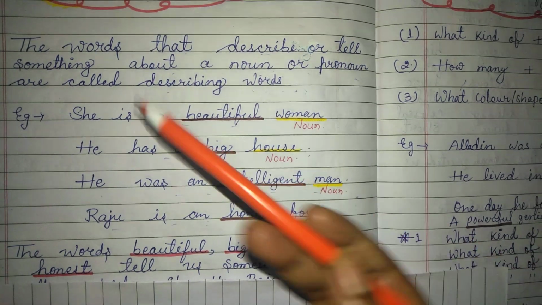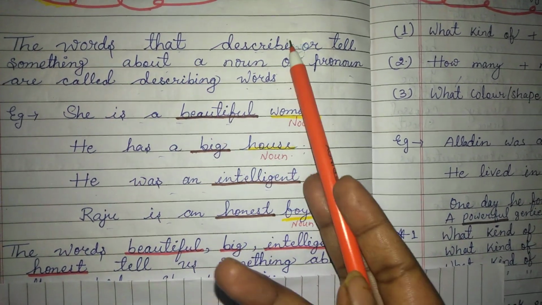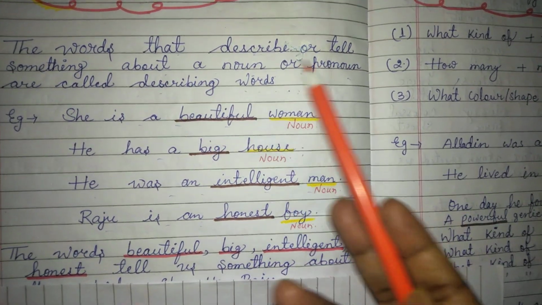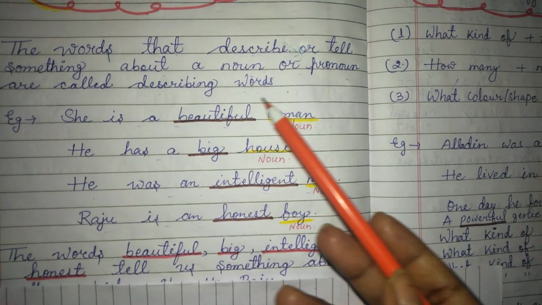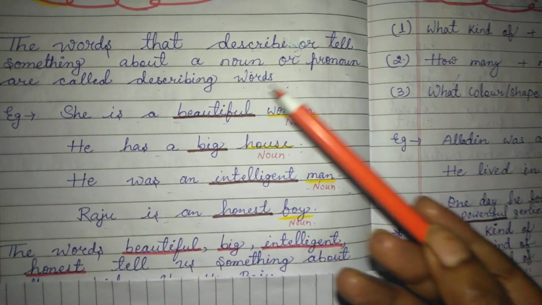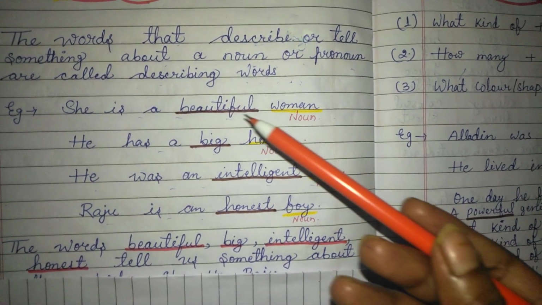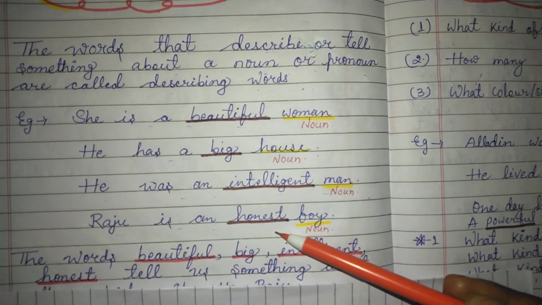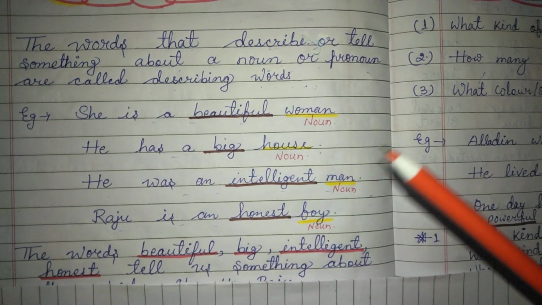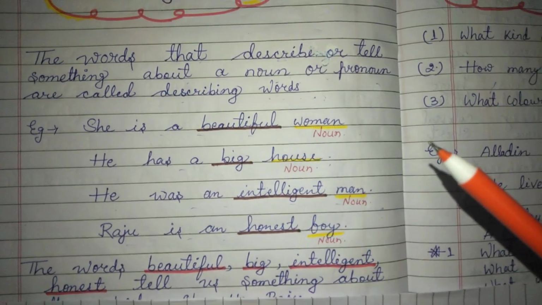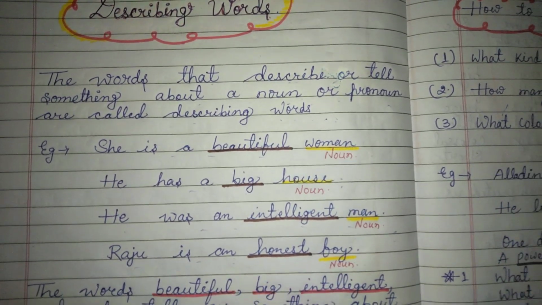As we know the definition, words that describe or tell something about a noun or pronoun are called describing words. Okay, so these words are telling something about nouns. So these words are called describing words. And now we will see some list of describing words.